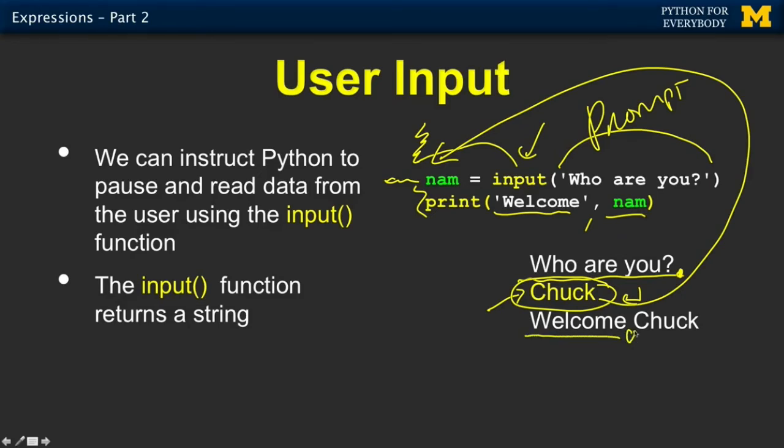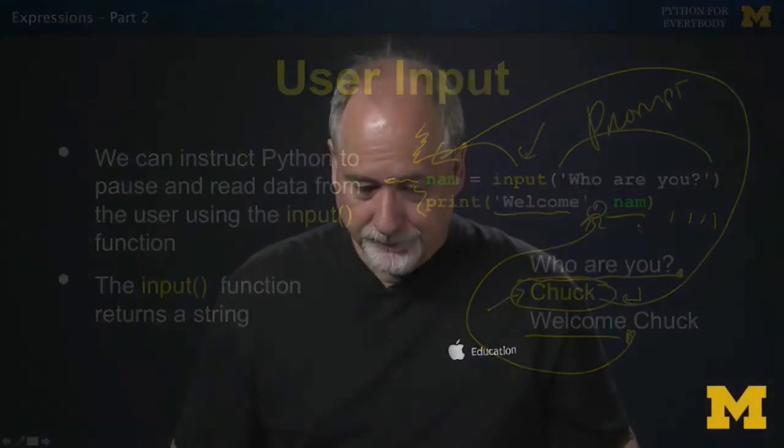And in this case, this space right here that you see between welcome and Chuck, that is caused by this comma. So we've mostly seen printing one thing, but you can have as many things as you want with commas in print, and every comma adds a space, and so it's kind of friendly. If you wanted to, you'd have to concatenate these things together to eliminate that space. But most commonly, you're printing out a list of things, you probably want spaces between it. Okay? So that's how we read input.